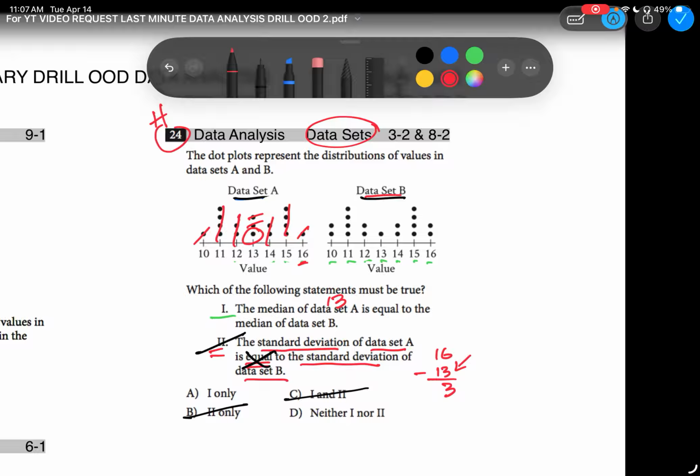What about data set B? Cross out these two, cross out these four, cross out these two. What do you have left over? You also have 13. So are they equal to each other? Yes. So our answer is A, not D.